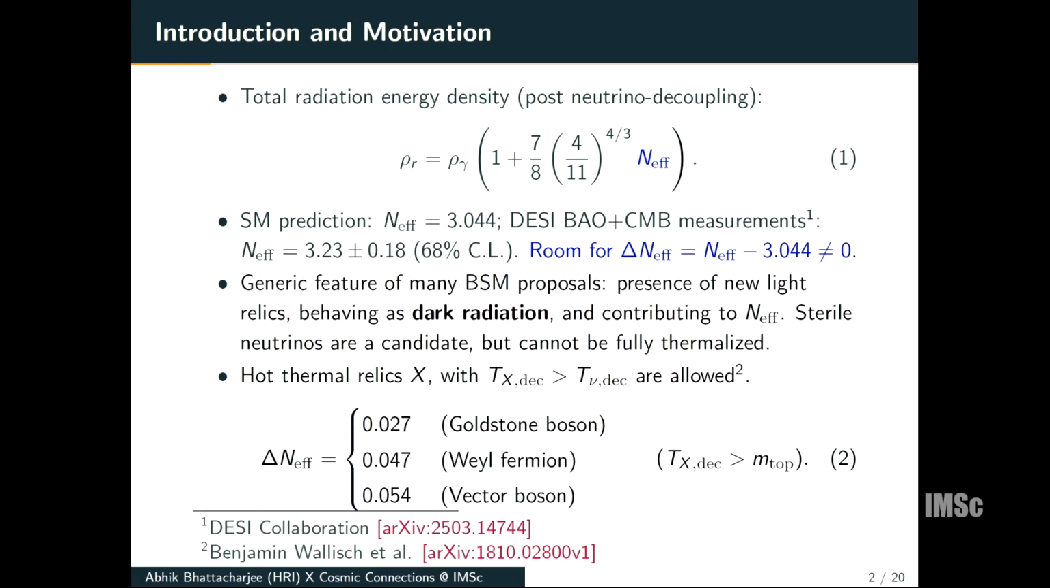But hot thermal relics which decouple from the thermal plasma prior to neutrino decoupling are allowed, and their contributions to delta N effective are given here if you assume that they decouple at a temperature greater than the mass of the top quark. And for massless relics, the cosmological impact is completely captured by this delta N effective parameter, and Benjamin Wallisch with Daniel Baumann and others have worked on this.